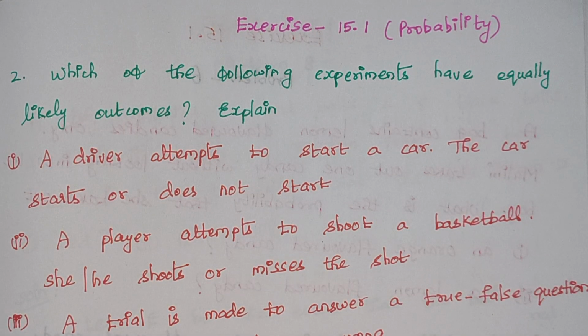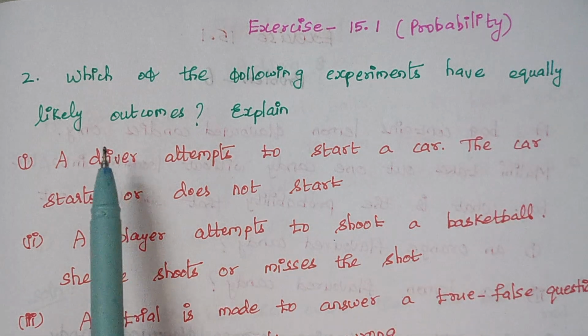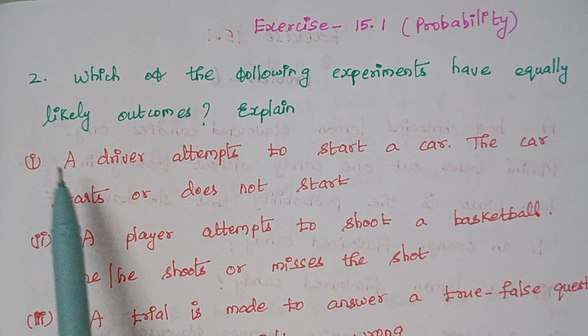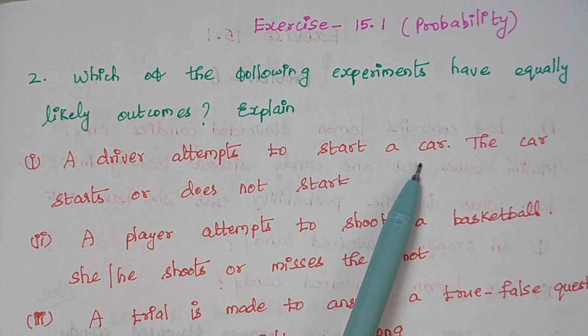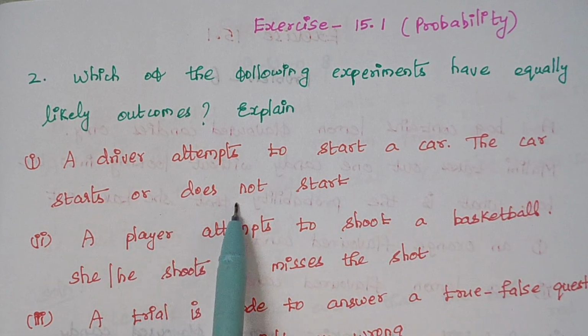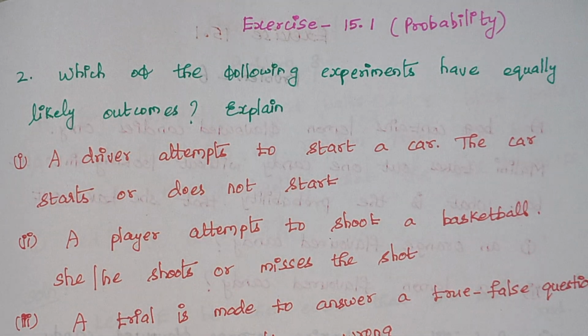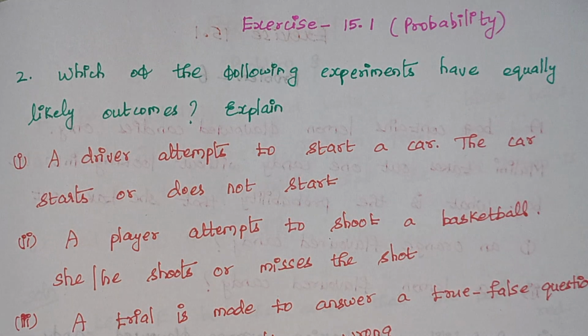Second question: which of the following experiments have equally likely outcomes? Explain. The first one is: a driver attempts to start a car. The car starts or does not start. So here, if the car is in good condition, it will start.